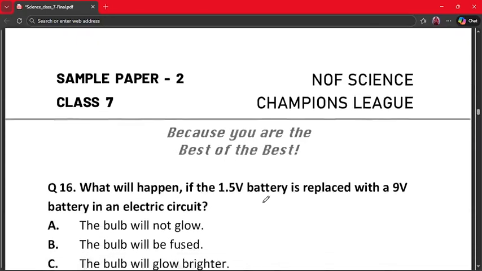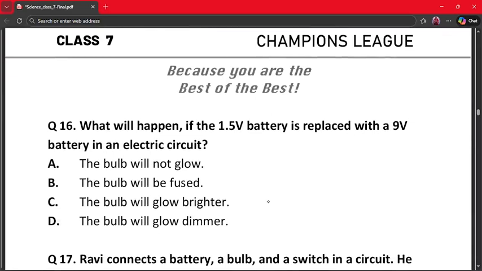Our next question is question number 16. What will happen if the 1.5 volt battery is replaced with a 9 volt battery in an electric circuit?